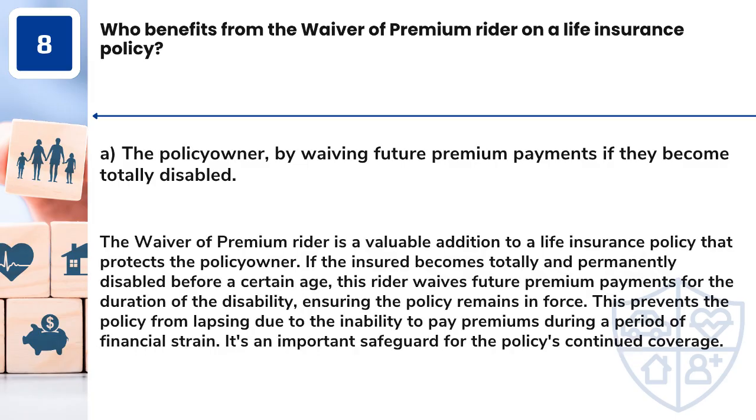Answer: A. The policy owner, by waiving future premium payments if they become totally disabled. The waiver of premium rider is a valuable addition to a life insurance policy that protects the policy owner. If the insured becomes totally and permanently disabled before a certain age, this rider waives future premium payments for the duration of the disability, ensuring the policy remains in force. This prevents the policy from lapsing due to the inability to pay premiums during a period of financial strain. It's an important safeguard for the policy's continued coverage.